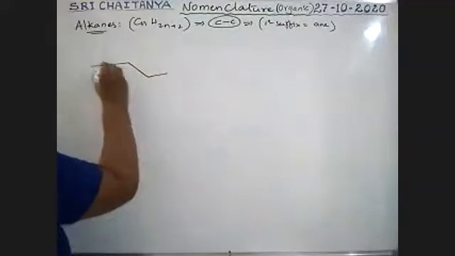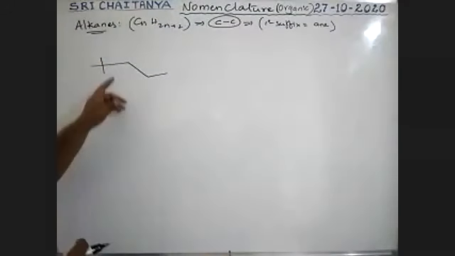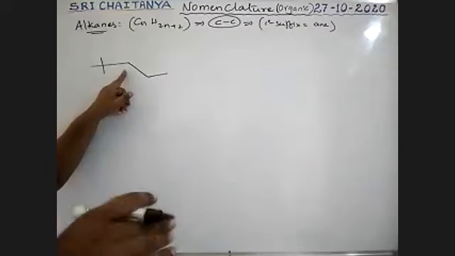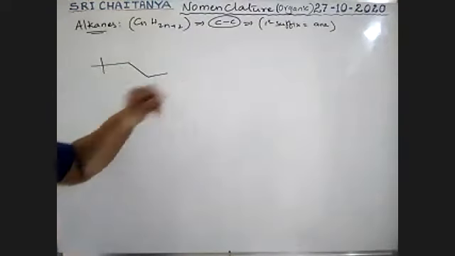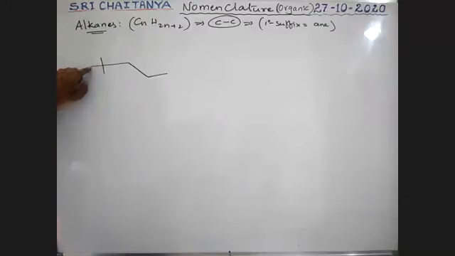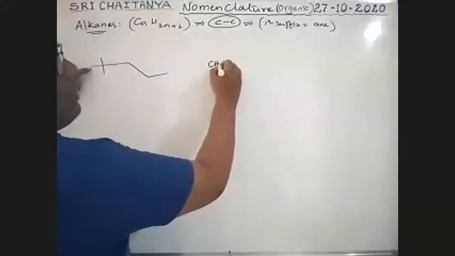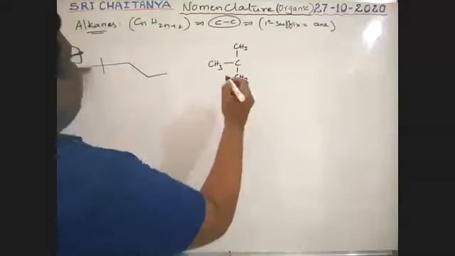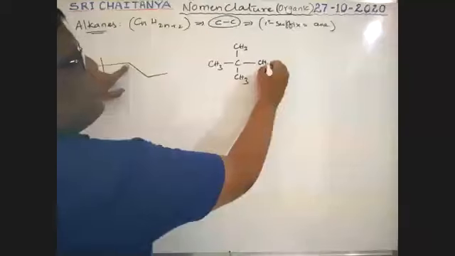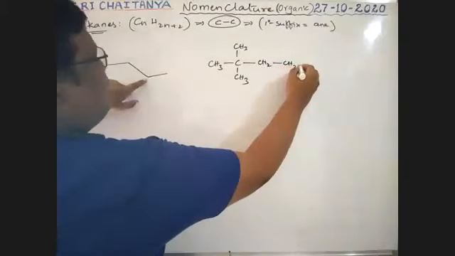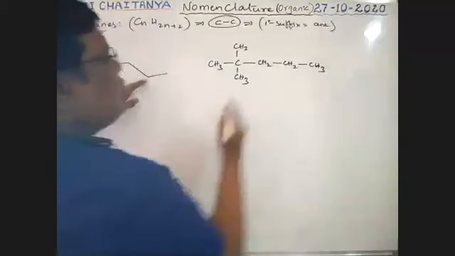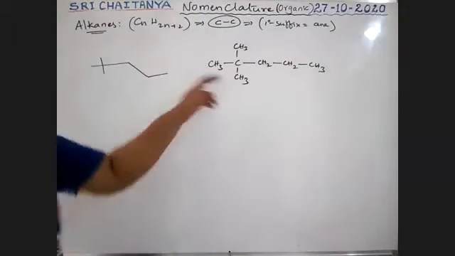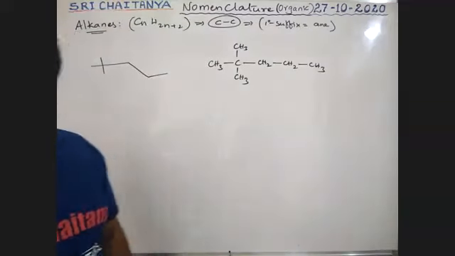See here. Like this, boys. What is the name of this compound? First of all, I'm trying to convert this one into the complete formula. This is CH3. I'm writing once again for our convenience. Carbon, CH3, CH3, CH2, CH2, CH3. Both these are the same, boys. It is the complete formula. It is the bond line formula.